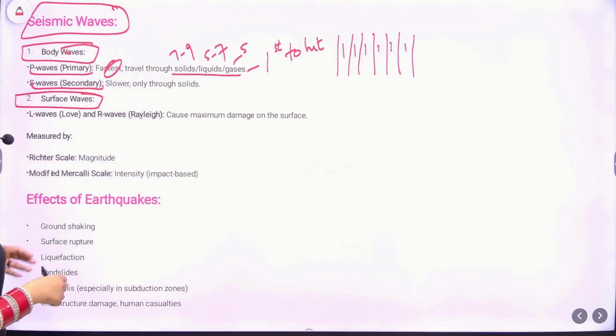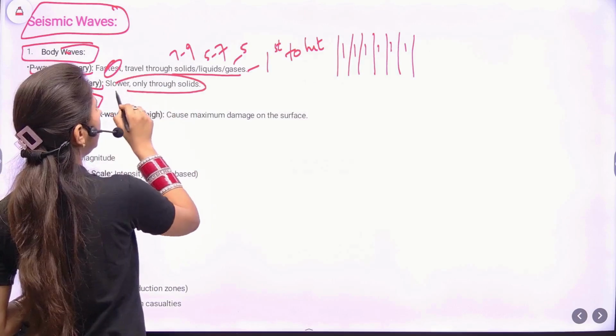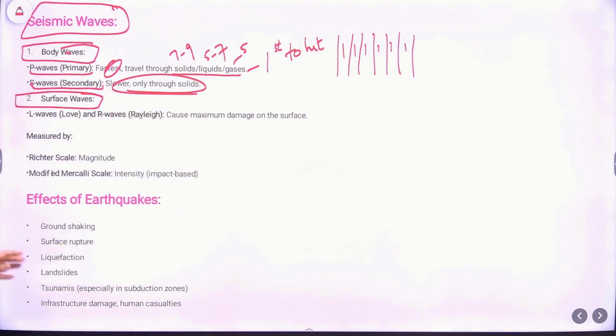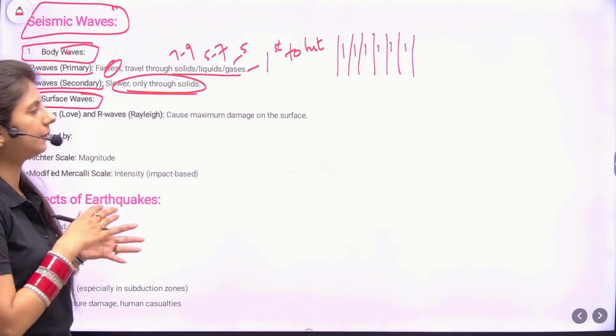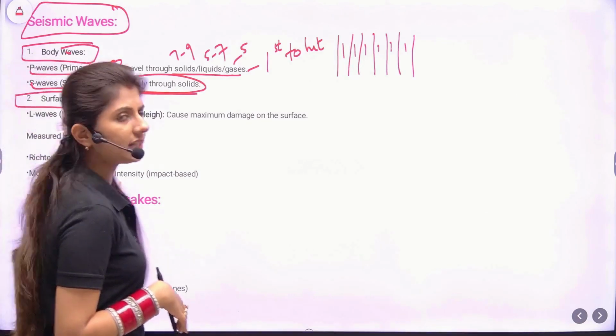Coming to the S waves, they are slower as compared to the primary waves. They can travel through only solids because they work on density as well as rigidity, which is present only in the solids. So how do S waves travel?